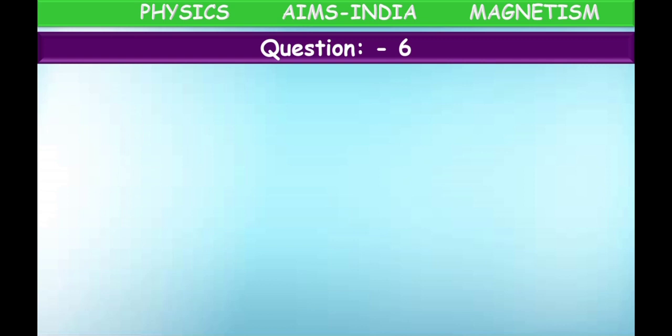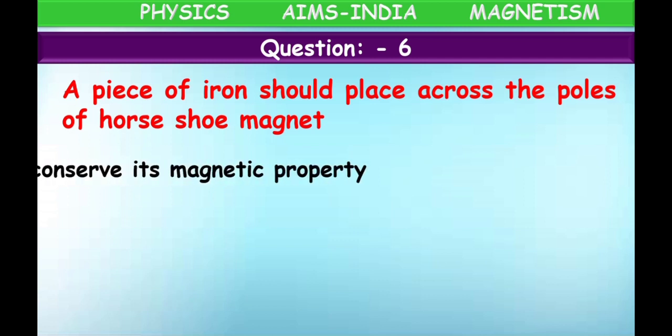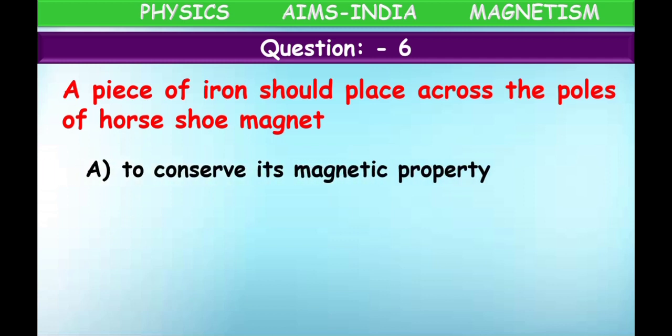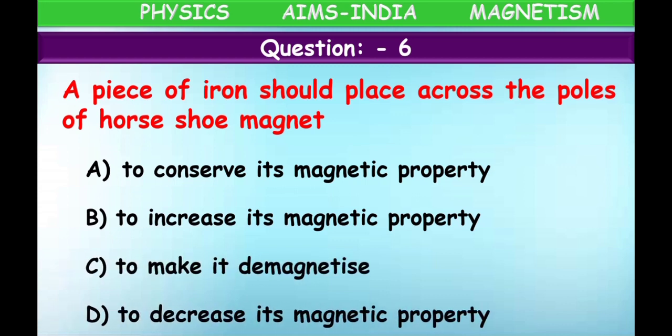Next, sixth question. Question number 6. A piece of iron should be placed across the poles of a horseshoe magnet to conserve its magnetic property, to increase, to make it demagnetize, to decrease. What is the correct answer, children? So already this question also we have learnt, how to protect a horseshoe magnet. Across the poles we have to place an iron piece so that it won't lose its magnetism.